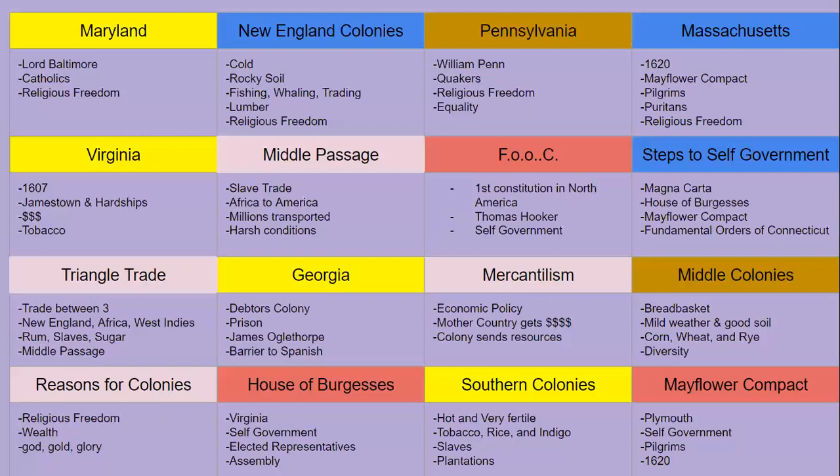And last but not least is the Mayflower Compact, set up for the colony of Plymouth. It was an example of self-government, our first document to create self-government in the Americas, created by the Pilgrims, the year 1620, named after the ship Mayflower.